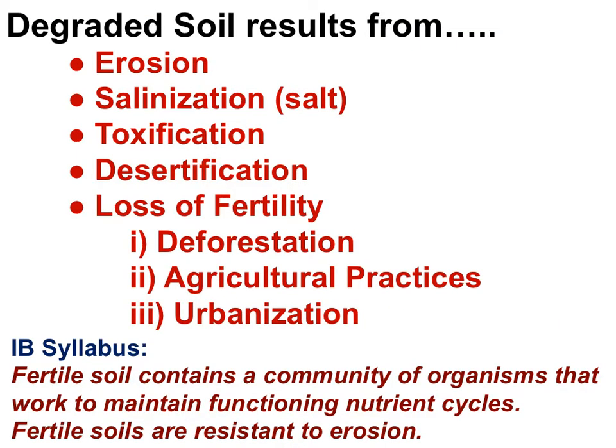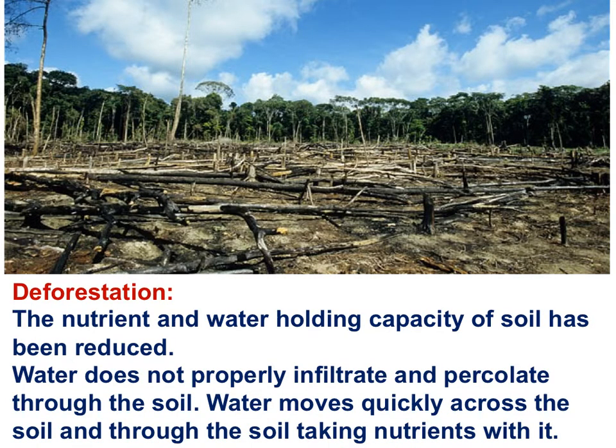So we've looked at the following processes that result in degraded soil: erosion, salinization, toxification, desertification, and now we turn our attention to a loss of fertility, which includes deforestation, agricultural practices, and urbanization. You should notice the overlap of loss of soil fertility with all of the other processes that degrade soil. As we dig into soil fertility, remember we're not looking specifically at erosion here, but we do need to consider erosion and more. In the slides to follow, we are looking at the processes that reduce soil fertility.